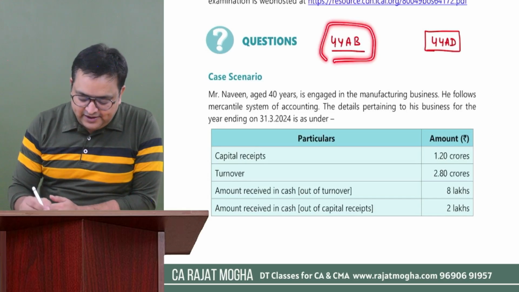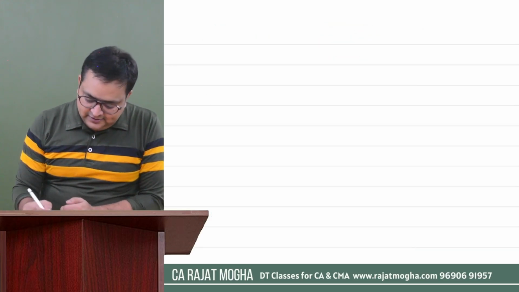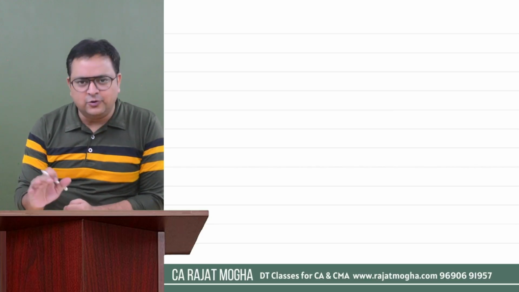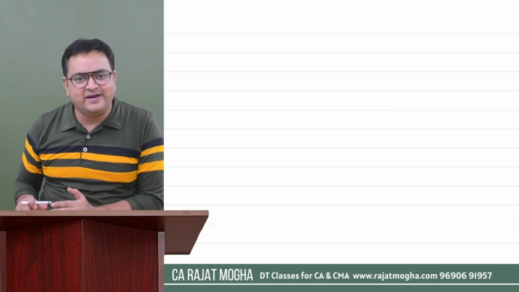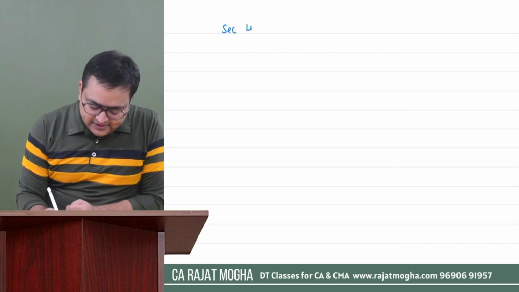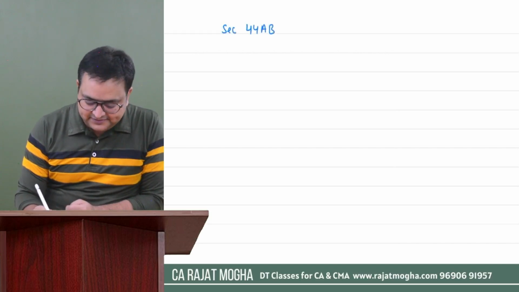Okay, first 44AB. See, just listen to it, no need to write anything. You all know what is 44AB. It is just for a quick recap. Section 44AB, quite an important section. It deals with tax audit.